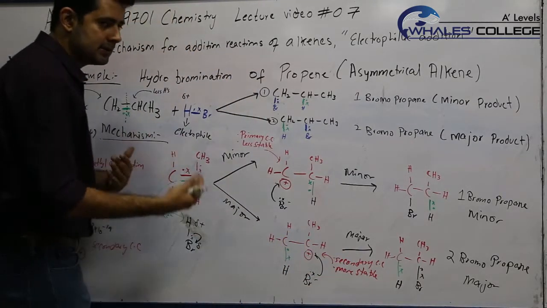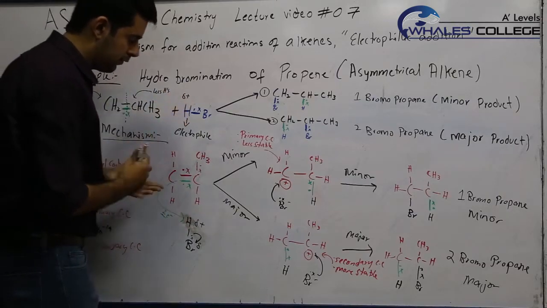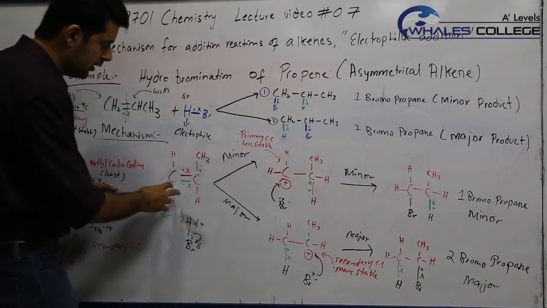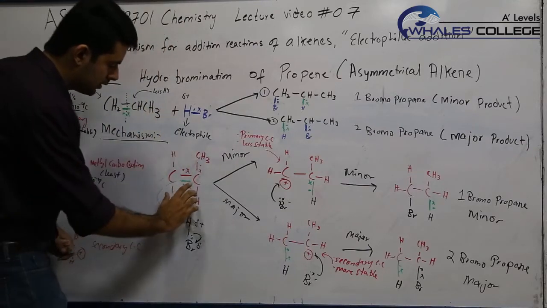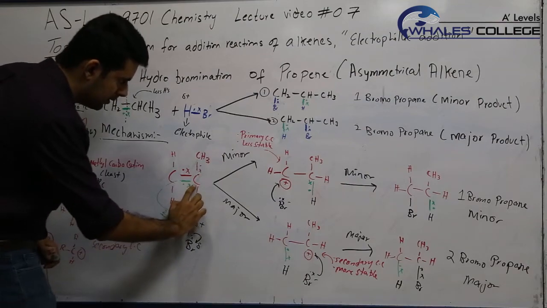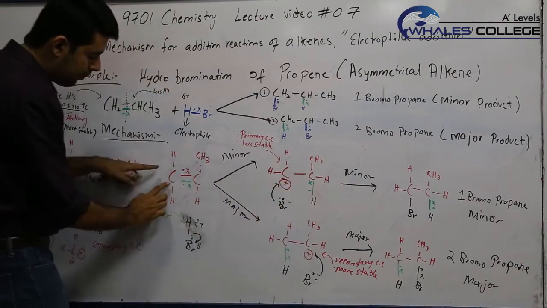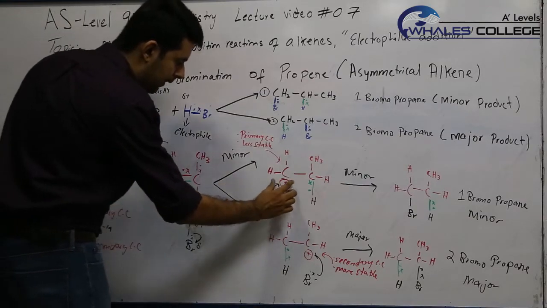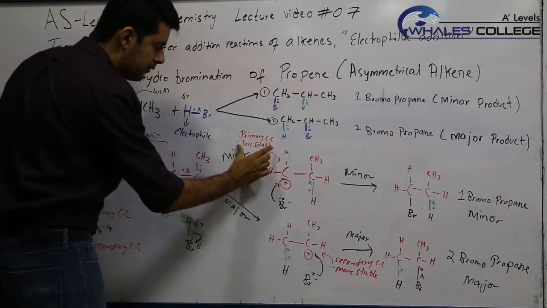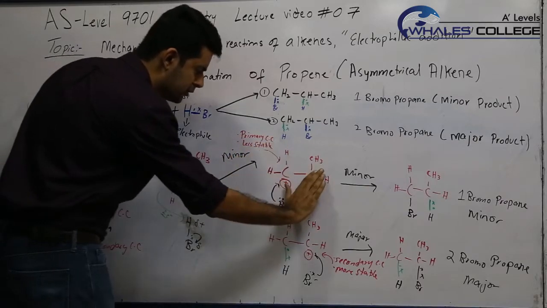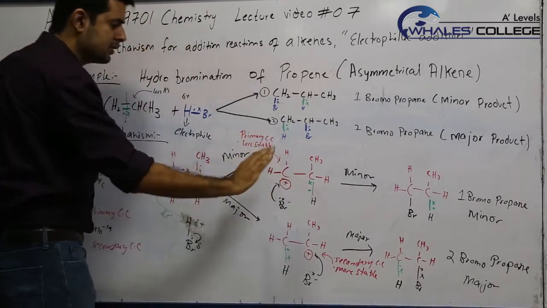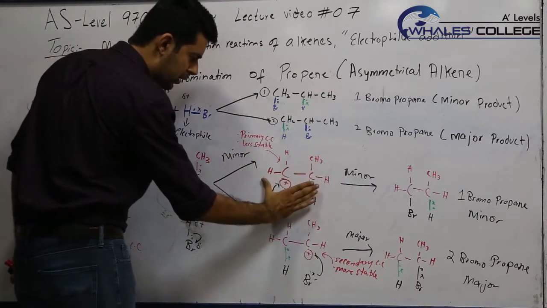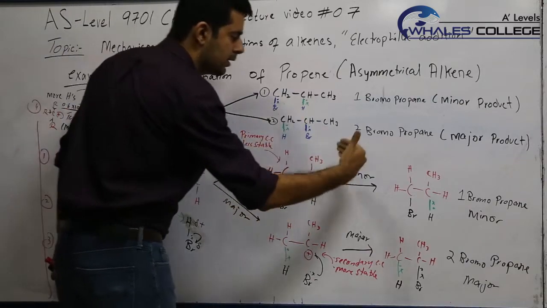But sometimes this doesn't happen because of probability, possibility of chance. There is a chance that this bond might break under certain conditions, but that is not a favorable situation, because if the electrophile joins this carbon like this over here, the carbon with more hydrogens and fewer alkyl groups has to carry the positive charge, and such a carbocation is the primary carbocation which is less stable. So this is not a favorable situation. Such a carbocation is discouraged from being formed and is formed in less quantity. So that is a minor carbocation intermediate that results in a minor product.